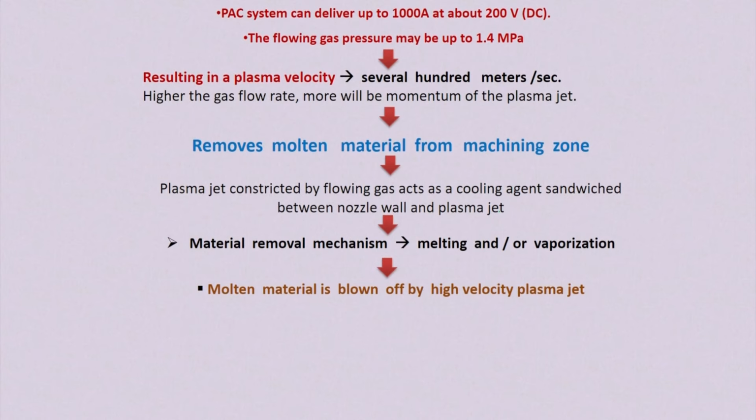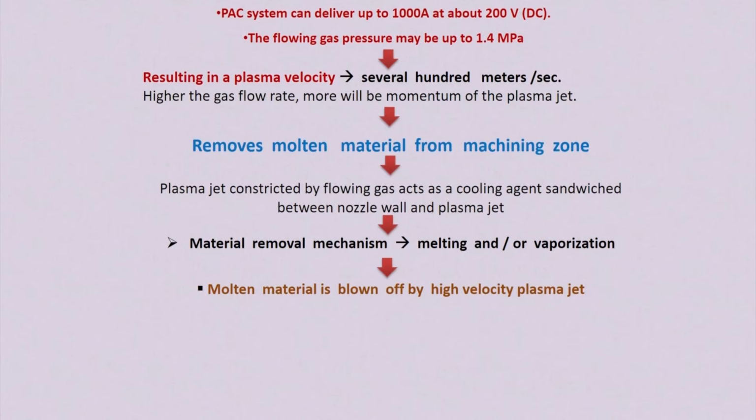The material removal mechanism from the workpiece surface is melting and vaporization. Molten material is blown off by the high velocity plasma jet. Because a high pressurized plasma gas is used, it generates a huge velocity of the plasma jet, and the molten or vaporized material is blown off from the machining zone.